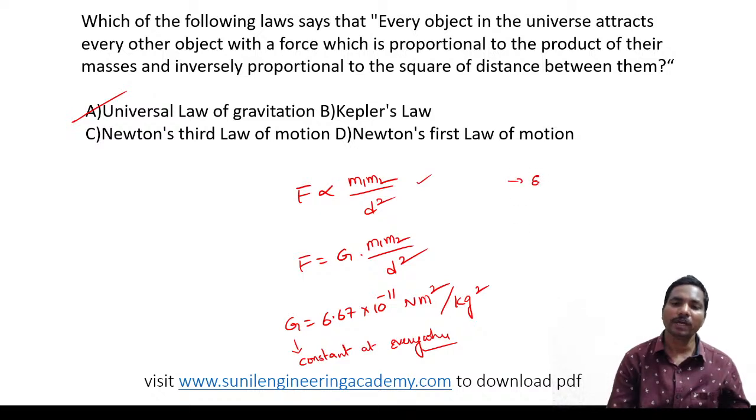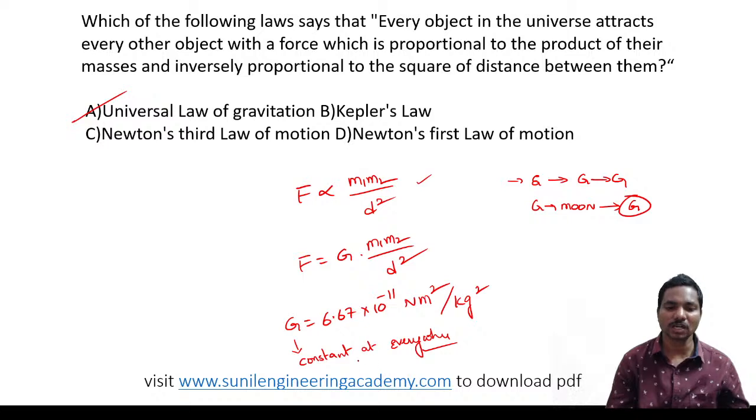In case of Earth, the gravitational constant is G. What is the G value on the moon? On the moon also it is the same G only. It is not changed. It is constant everywhere. But small g changes. If the g on the Earth is g, the g on the moon is g by 6. If you consider weight also, weight on the moon is equal to weight on the Earth by 6.